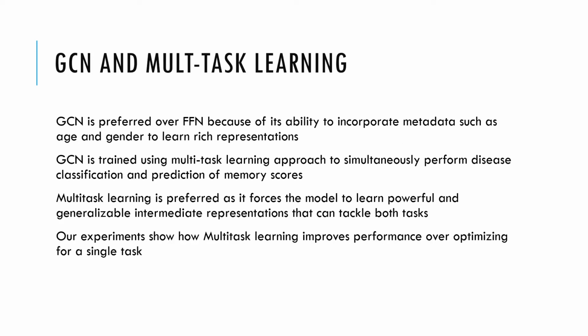Why are graph convolutional networks preferred over feed-forward neural networks? They are powerful as they can incorporate metadata such as age and gender to learn richer representations. Additionally, multitask learning was used to perform both disease classification and memory score prediction simultaneously. In the process of optimizing for both tasks, the model can learn intermediate features that are more general, and this improves performance over optimizing for a single task, as we will show in the results of our experiments.